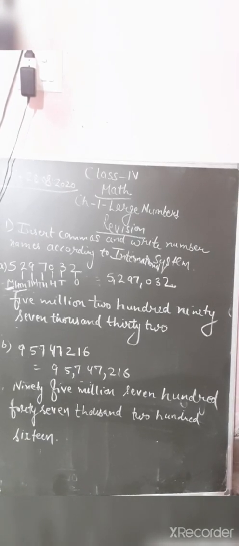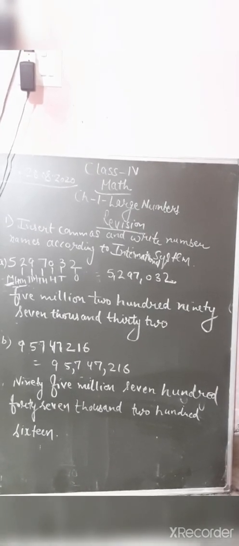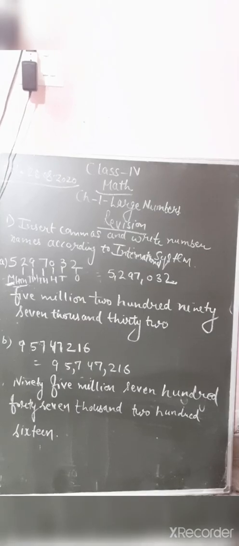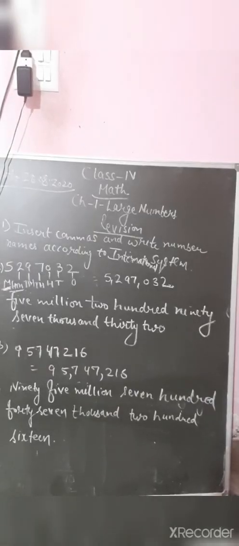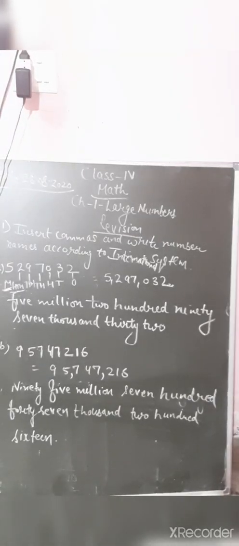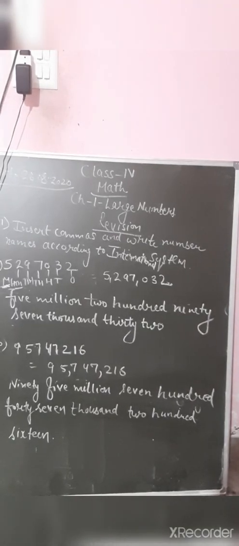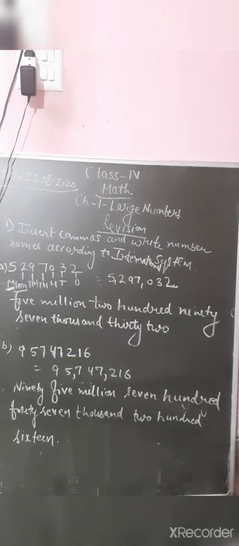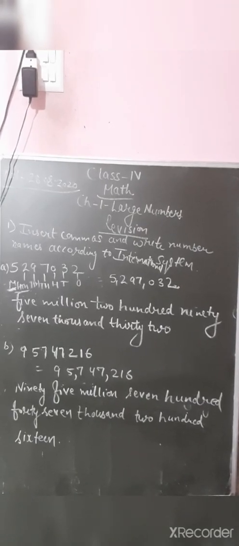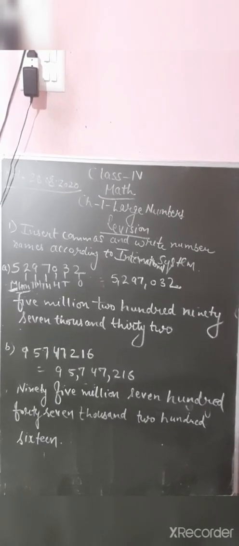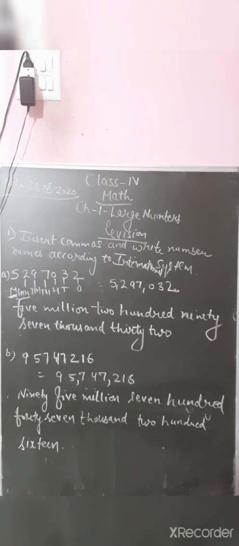You have to speak 5,297,000 because 100,000 is there, then 32. So you have to insert commas accordingly: 5 million, after 5 a comma, then 297,032. So you have to write the number name 5,297,032.